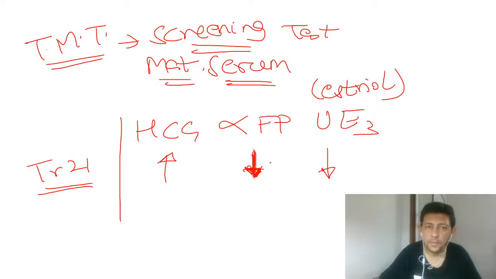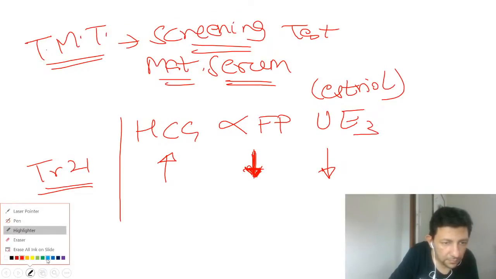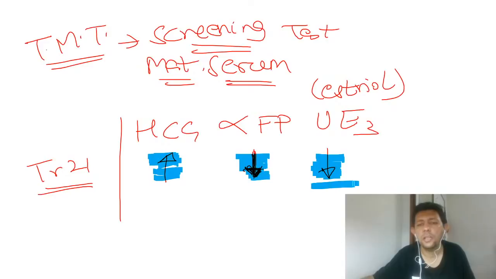So what does this mean? Suppose the HCG comes out to be higher than normal, alpha fetoprotein is lesser than normal, and unconjugated estriol is lesser than normal. It is a doubt.